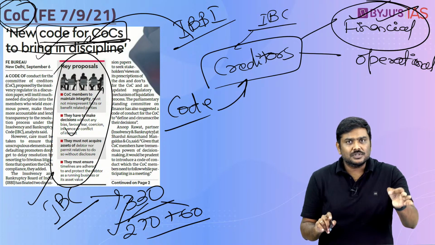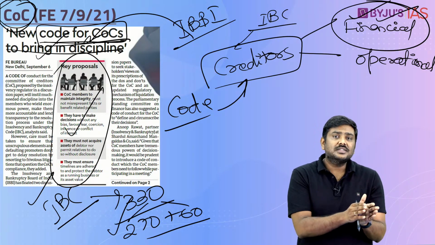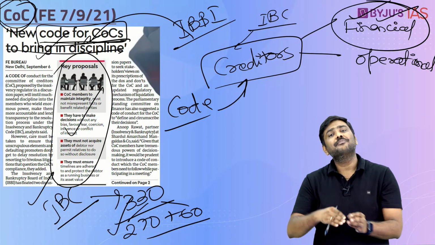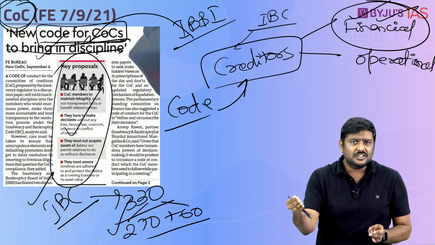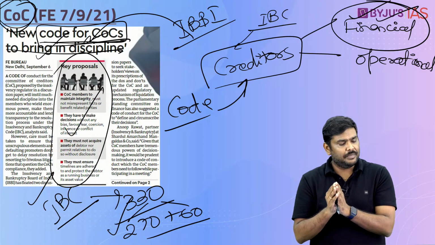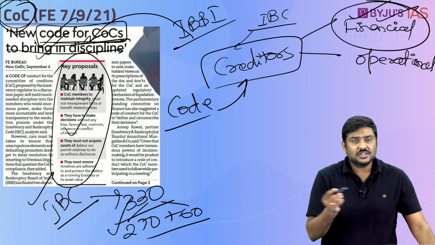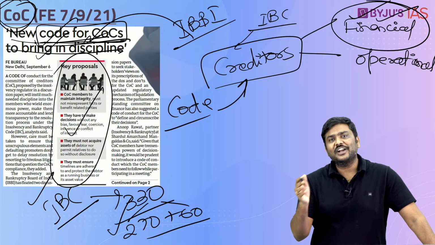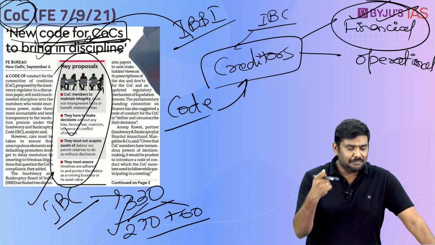Again, this is just a proposal. You will have to wait and see if it is going to be implemented, or whether there are going to be any changes. If yes, what changes? If no, in what form it is going to be implemented. Done. So this is a discussion related to the new code for the Committee of Creditors which has been proposed by IBBI.